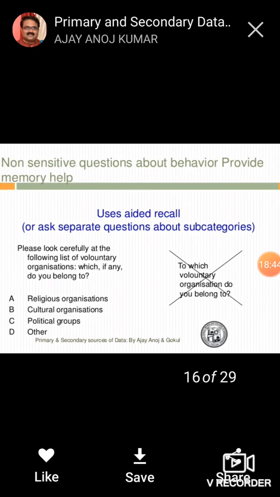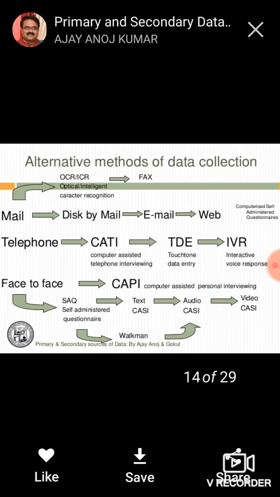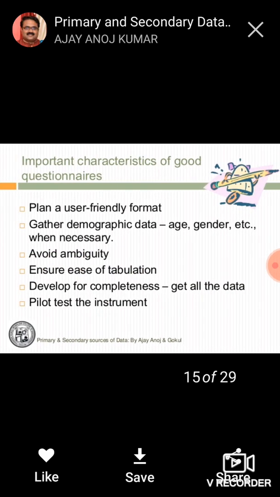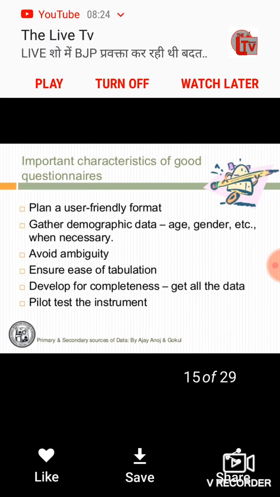So, what have we actually understood from this? We understood the importance of the questionnaire. It should be simple and clear.